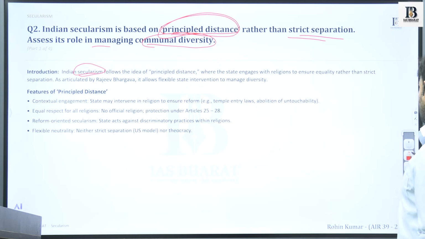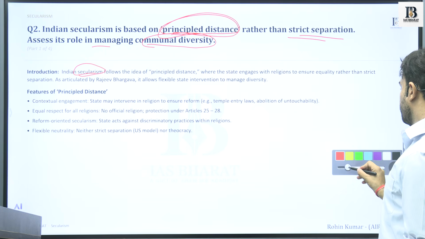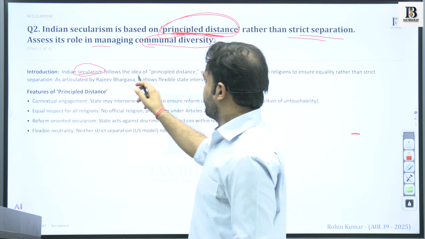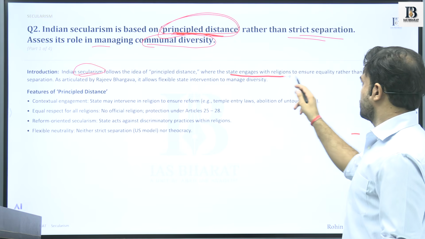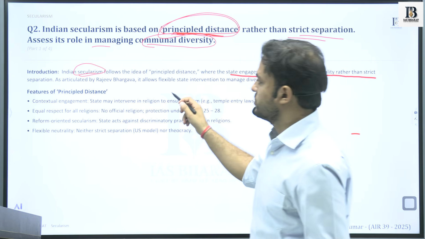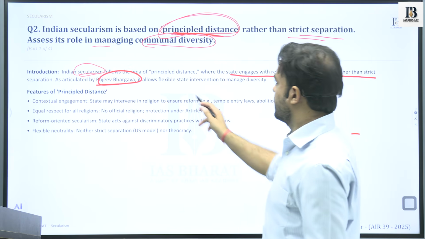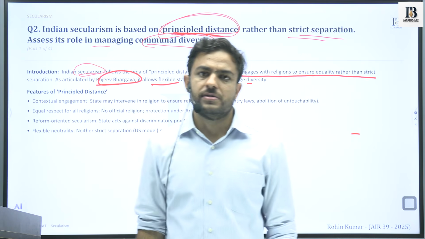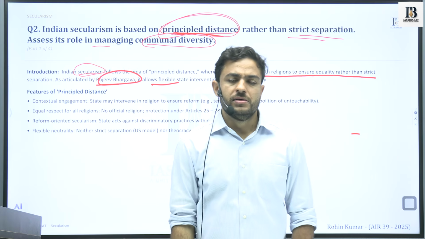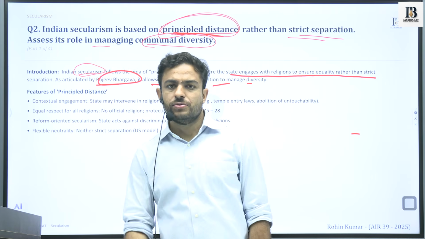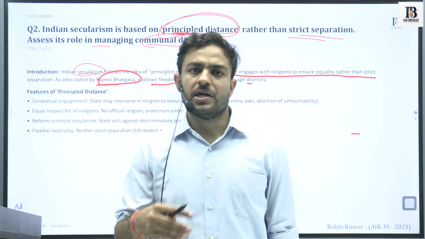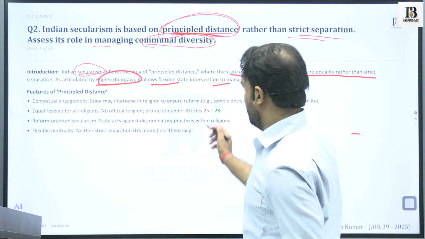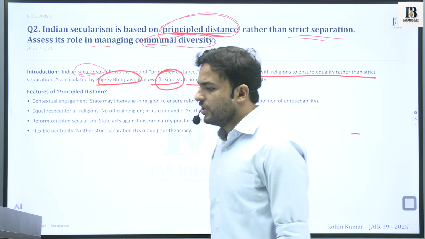Then you will discuss the idea of principled distance that has been there in the question. Okay. This follows the idea of principled distance, where the state engages with religion to ensure equality rather than strict separation, as articulated by Rajiv Bhargav. It allows flexible state intervention to manage diversity. So the nature of this principle is that it allows that room and space to the state that it can very constructively engage with religion. It can very constructively intervene with a certain degree of flexibility.